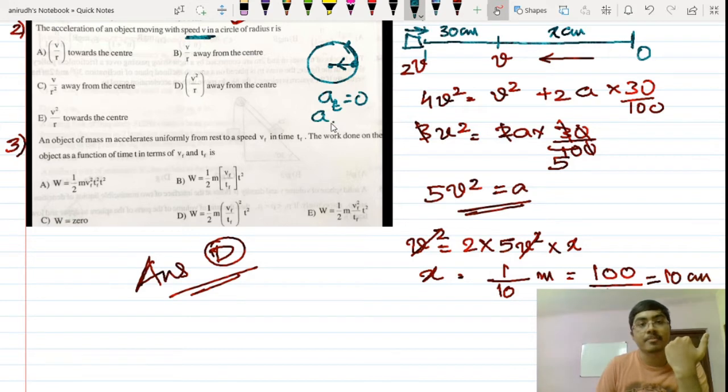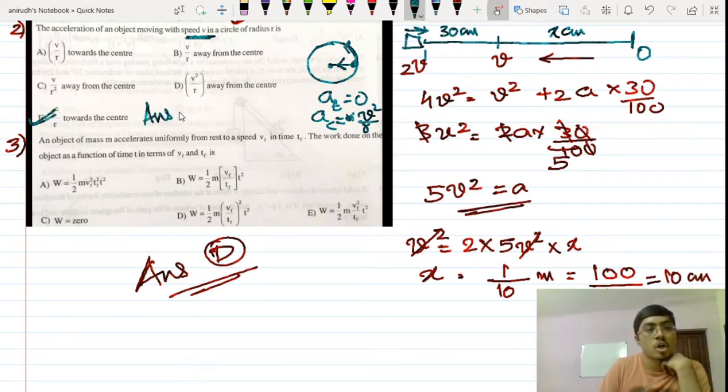So the centripetal force is mv square by r. So obviously the centripetal acceleration is v square divided by r. So the correct answer is v square by r towards the center. So the correct answer for this question is option E. Direct question, isn't it? Let's go to the third question now.